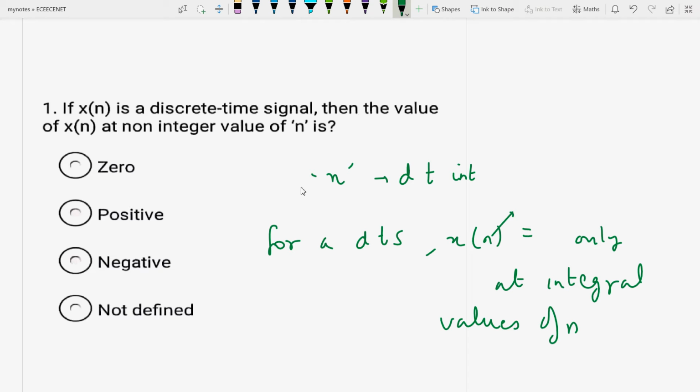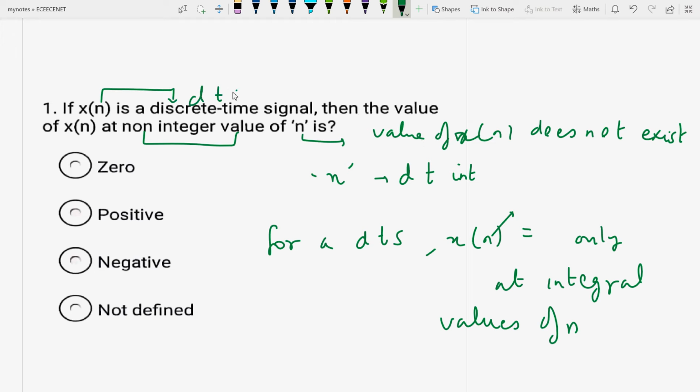It is asking about a non-integer value of n, so the value of xn does not exist. If xn is a discrete time signal and n is an integer value, then xn exists only for the integral values of n. For non-integer values of n, it is not defined. So the answer is the fourth option.